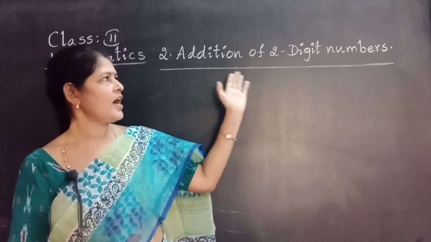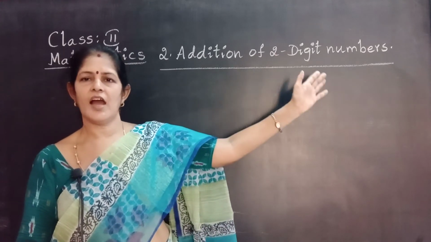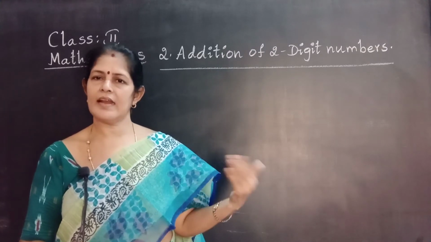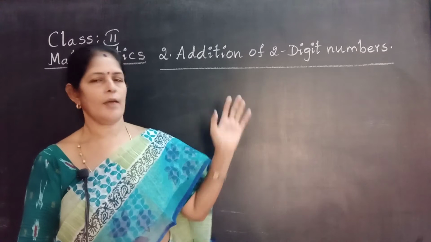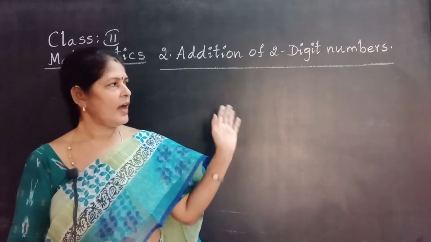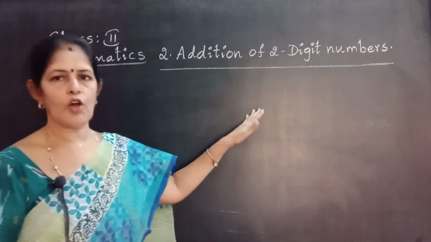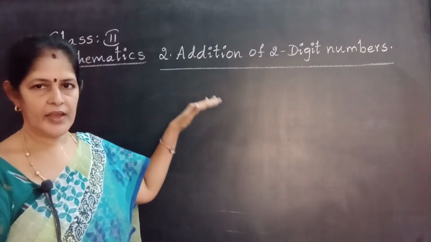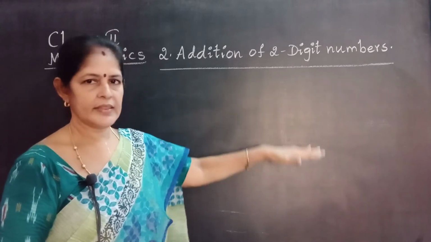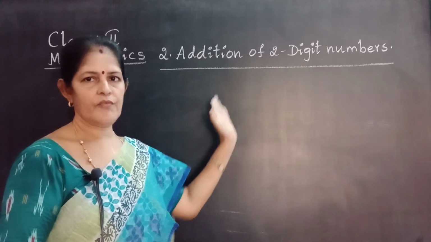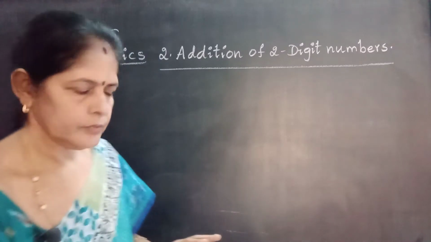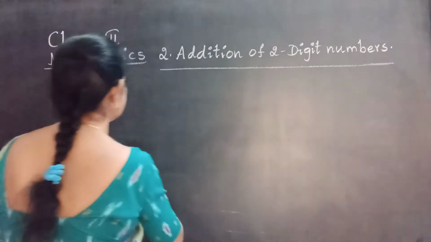Now, continuation of the second chapter, addition of two digit numbers. Two digit numbers: the starting number is 10, the ending number is 99. In this chapter you already learned with carrying and without carrying, that means with grouping and without grouping, two digit number with one digit, two digit number 2 lines, and two digit number 3 lines. Next, without grouping and with grouping. First, without grouping. See, I will show you examples.